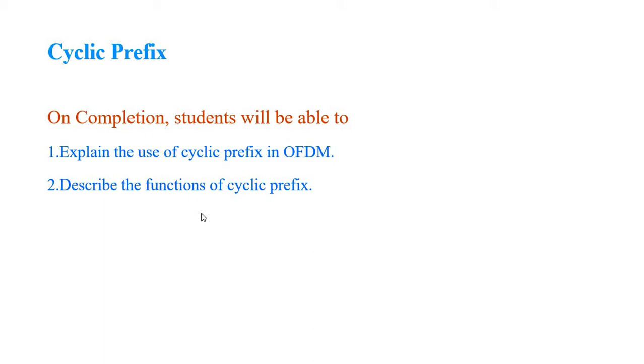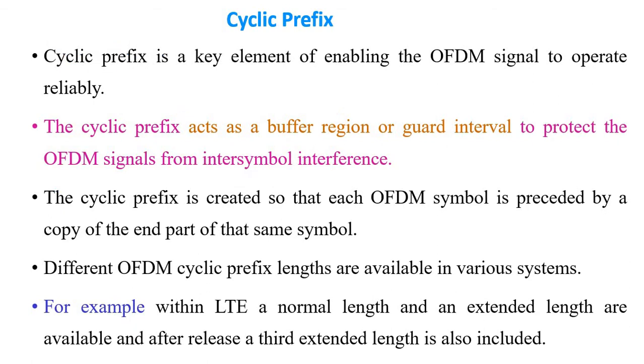In this lecture we can learn about the main purpose of cyclic prefix in OFDM and also its functions. Cyclic prefix is a key element for enabling the OFDM signal, because we always expect a reliable way of communication. Real-time communication should be more reliable. And also we can say that cyclic prefix acts like a buffer, or like a guard band, to protect the symbols available in the neighboring windows.